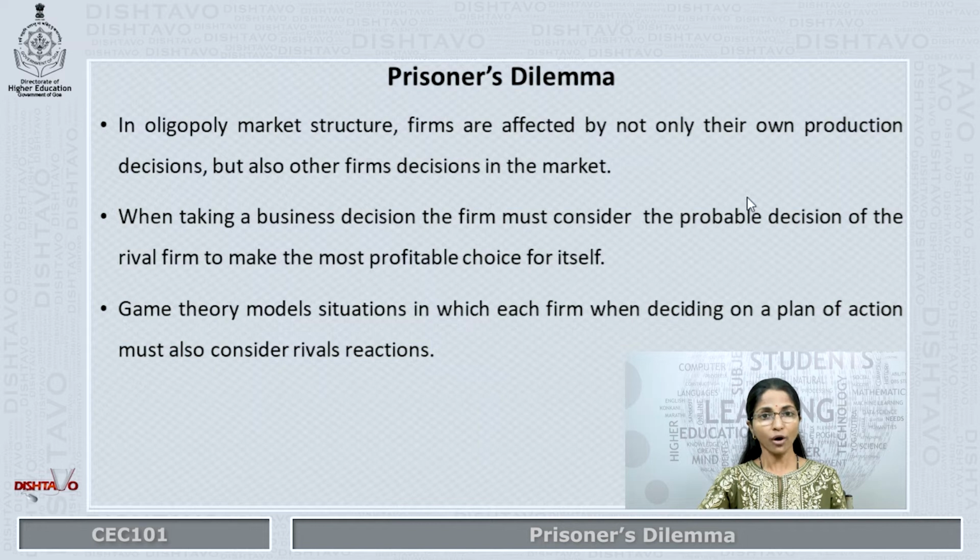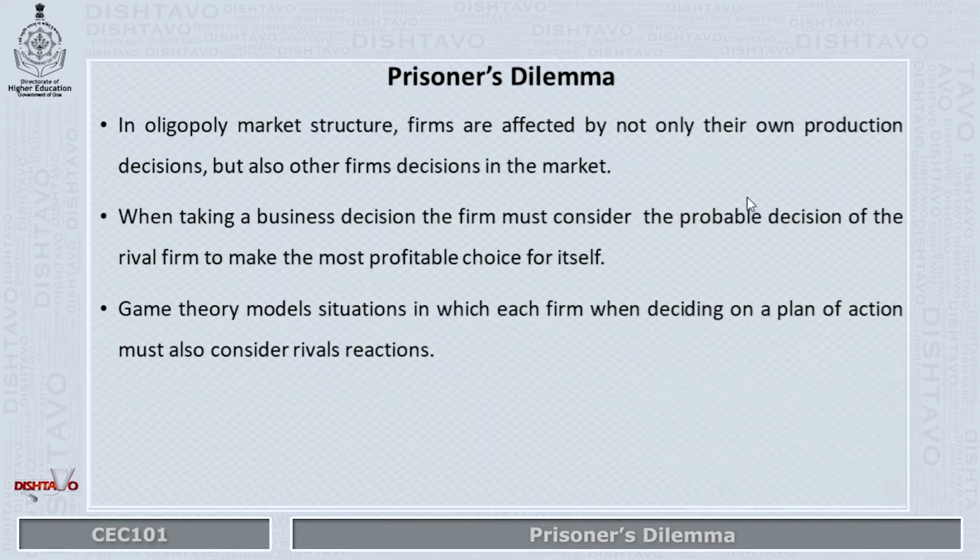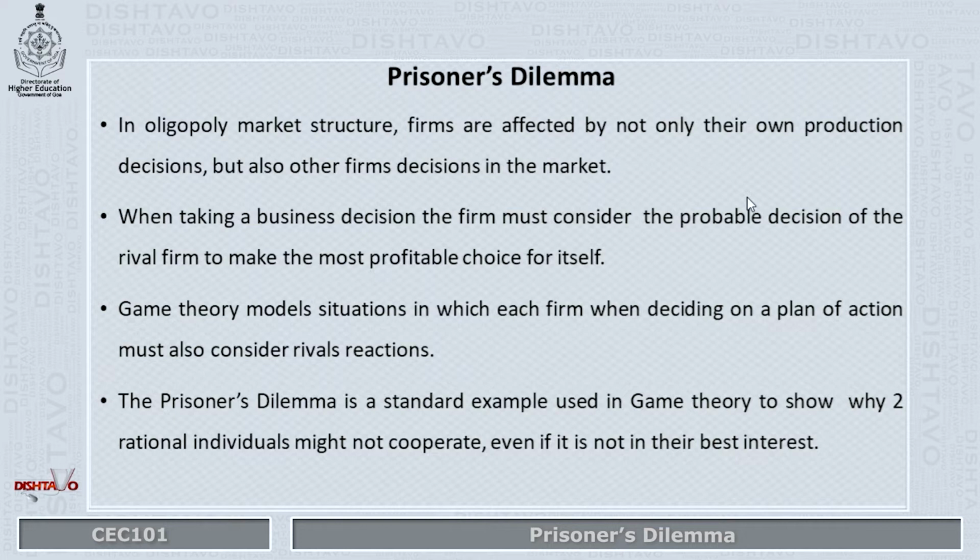Game theory models or explains situations in which each firm, when deciding on a plan of action, must also consider rivals' reactions. The prisoner's dilemma is a standard example used in game theory to show why two rational individuals or firms might not cooperate even if it is in their best interest.